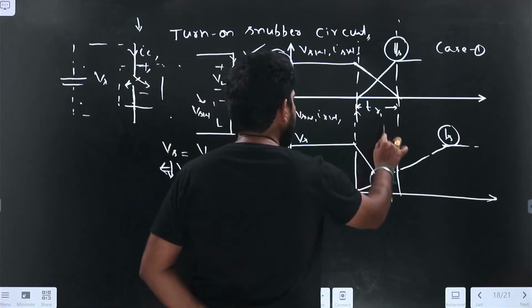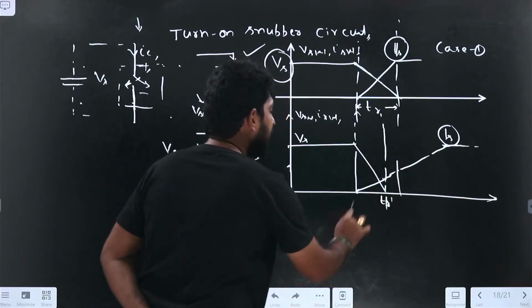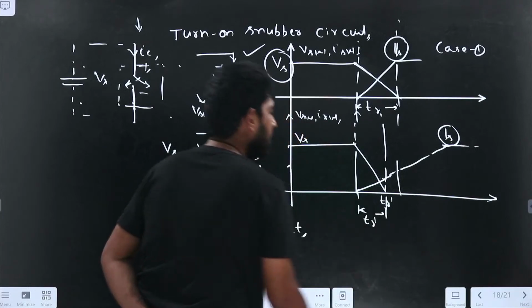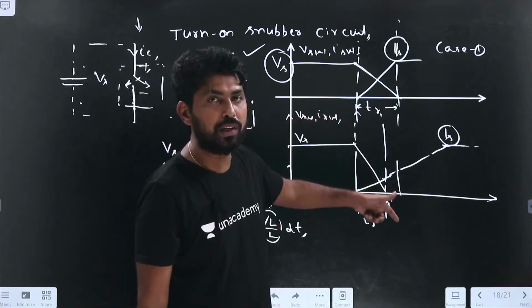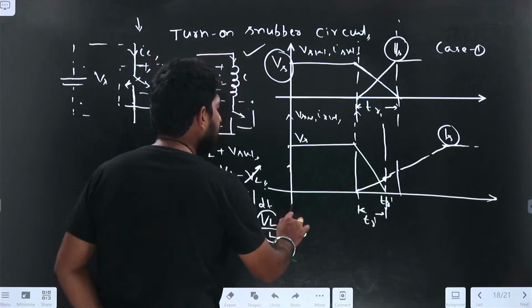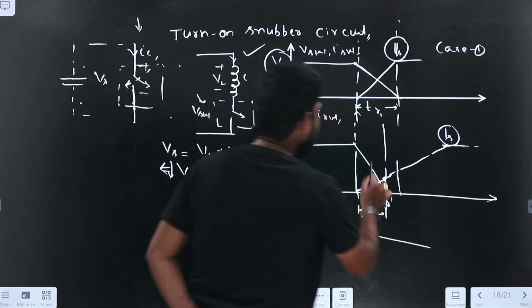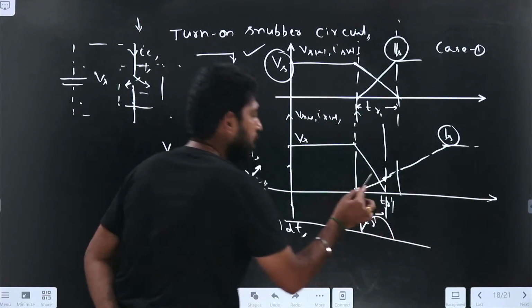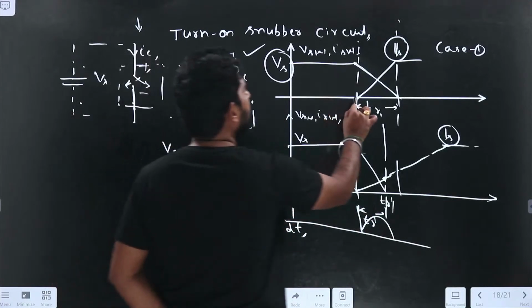Now this we can mention as a turn on delay. The voltage becomes 0. If I find the losses here, the power loss also reduces. So power loss is nothing but VSW into ISW. It will be like this. So here if I find the power losses, they will be like this.